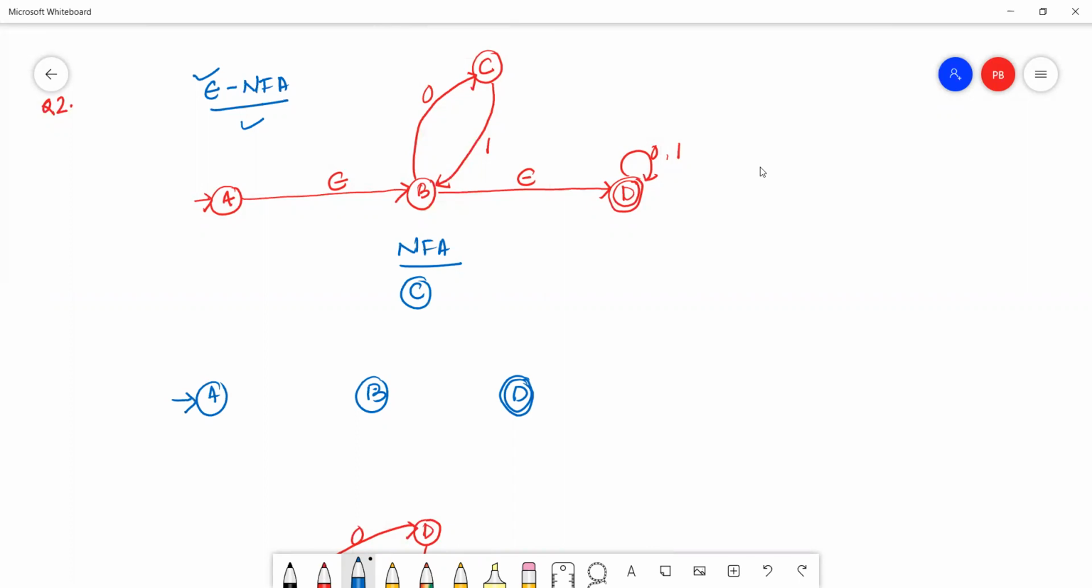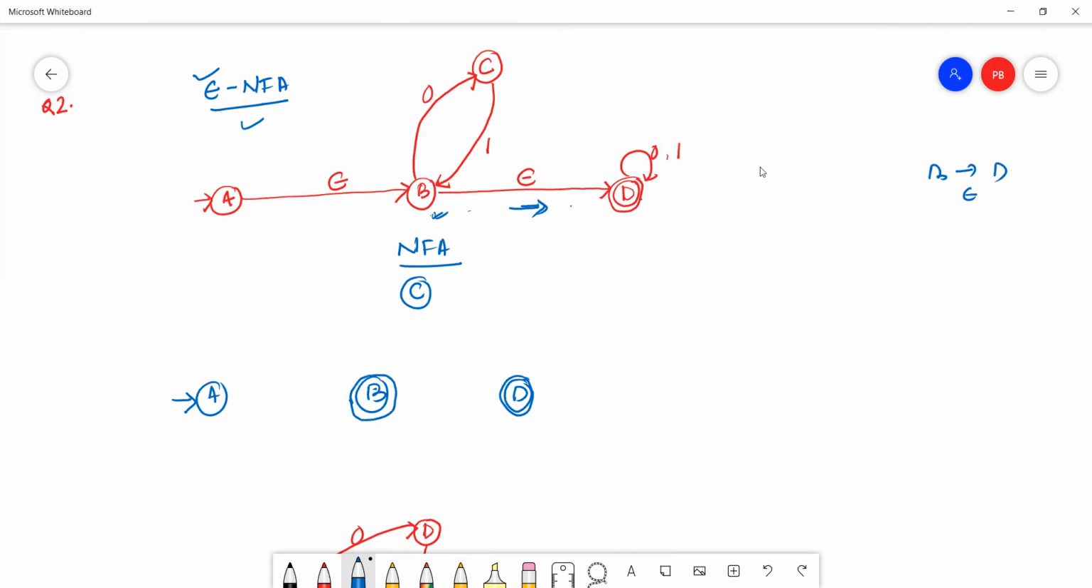Then we have to check, are there any more final states in the NFA or not? What is the rule for a final state? In case of an NFA, if any state can reach the final state only with the help of epsilon, then we can make it a final state. See here, state B can reach D with the help of epsilon. So B will be a final state.